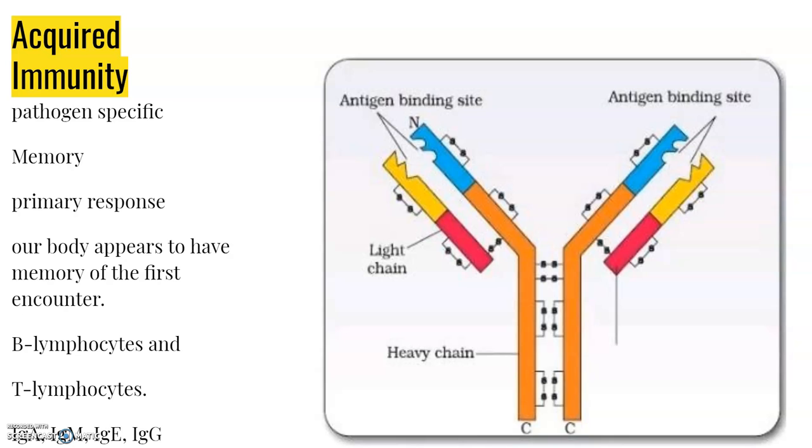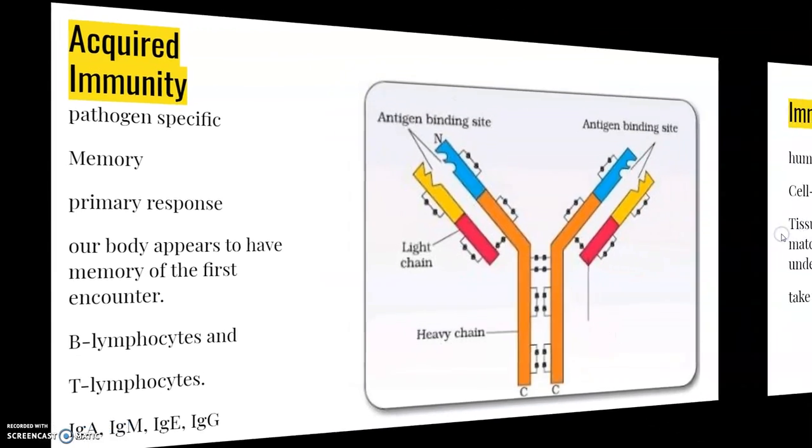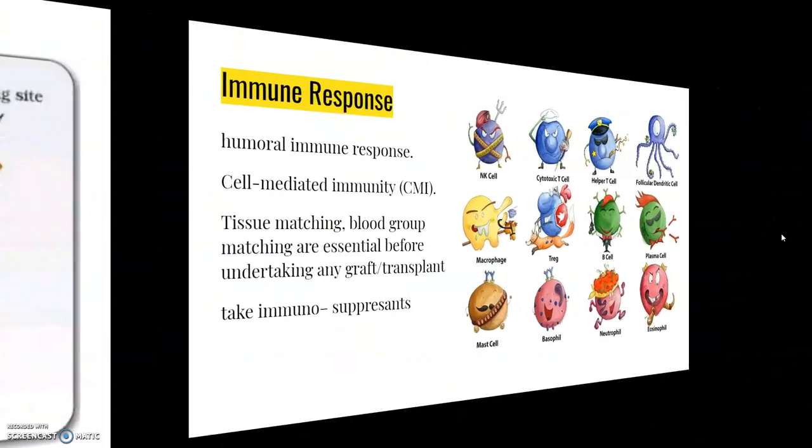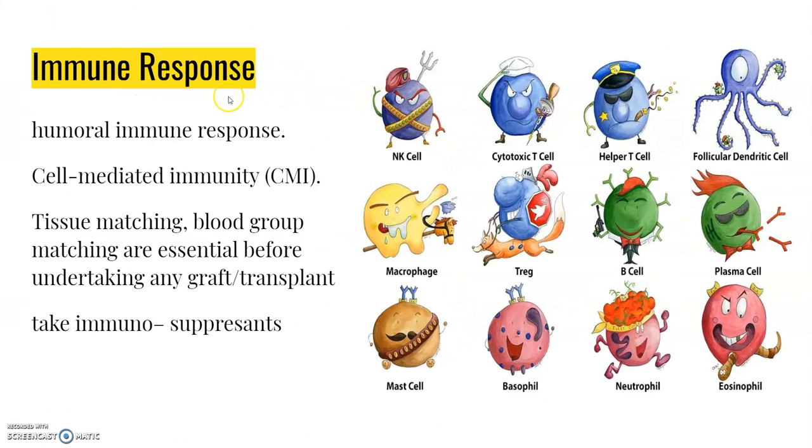These are some of them, and because these antibodies are found in the blood, the response is also called humoral immune response. This is one of the two types of our acquired immune response, antibody mediated, and the second type is called cell mediated immune response or cell mediated immunity. So we classify immune response into two types: humoral immune response and cell mediated immunity. The T lymphocytes mediate cell mediated immunity.